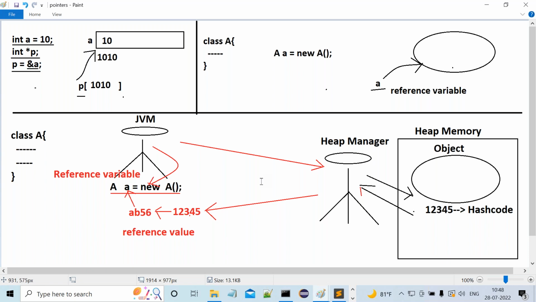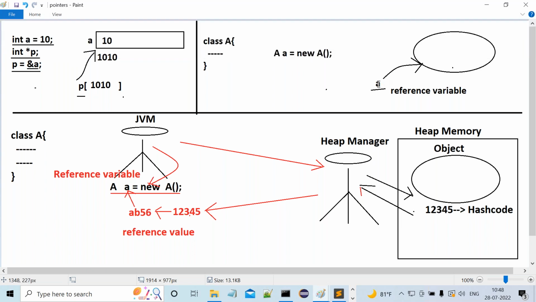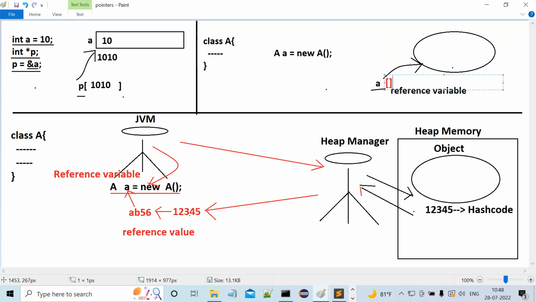Now, I can give the conclusion. In Java, a variable refers to a block of memory by storing the object reference value. Am I right or not? In Java, a reference variable is able to refer to a block of memory, that is an object, by storing the object reference value, not by storing the address location of the object. No response, guys. Now differentiate what is a pointer variable and what is a reference variable here.